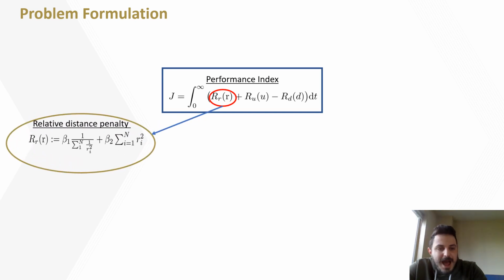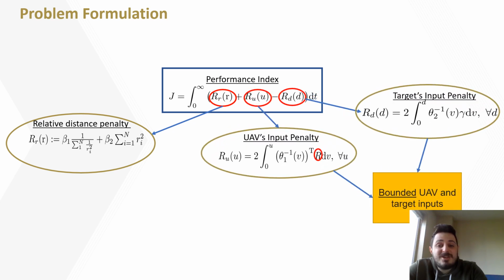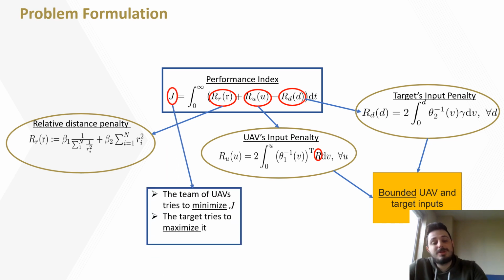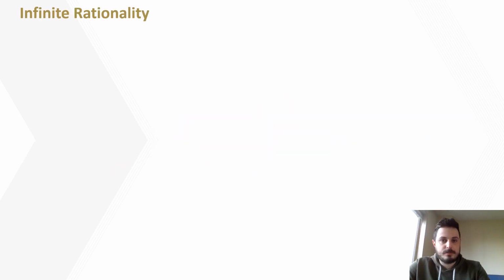This index allows distance coordination, whereas the players' input penalty functions are non-quadratic so that they enforce bounded input signals. Finally, note that the team of UAVs attempts to minimize J, while the target tries to maximize it.